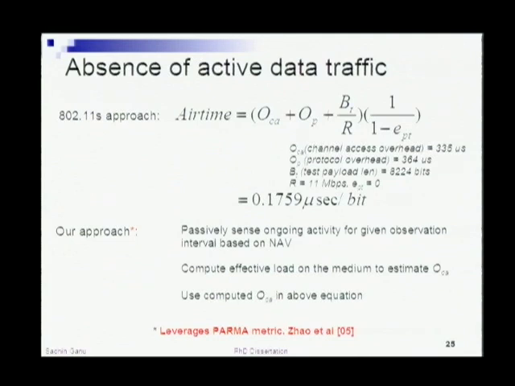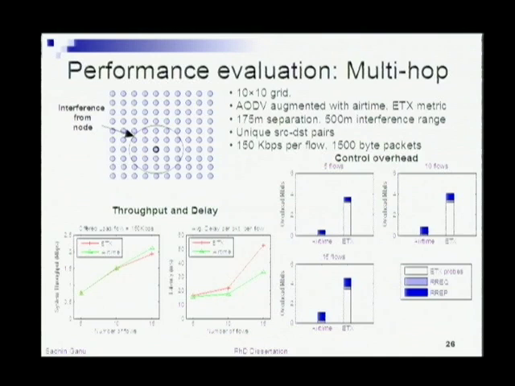Our approach uses a technique which Sully and Zibin have proposed in their metric. The main idea is that every node passively tries to observe, based on its virtual carrier sense, or the NAV, what activity was reported or seen in a given observation duration. And from that, it computes, if I were to actually send a packet out, what medium access delay I would encounter. So we try to replace this constant OCA with a meaningful channel access delay estimate based on our passive estimation. Combining all these passive estimation techniques, we try to evaluate.